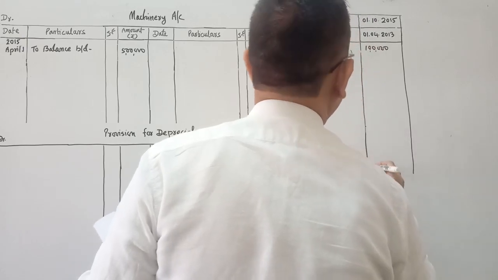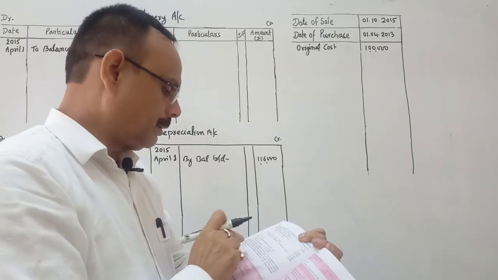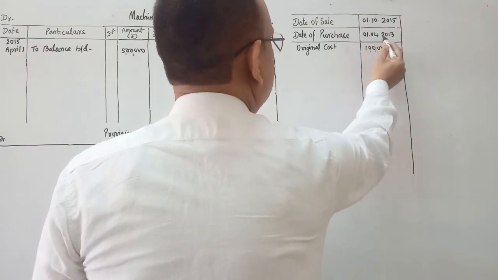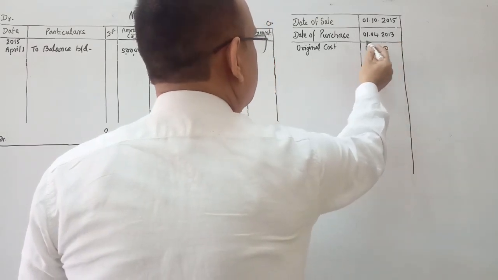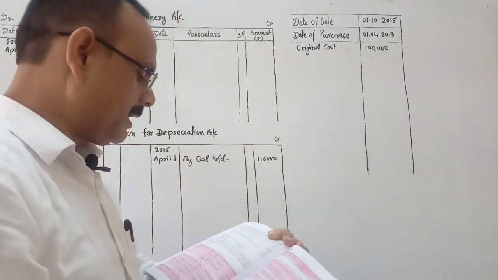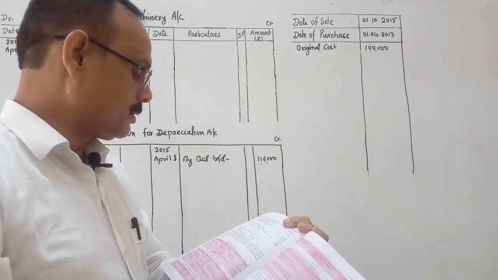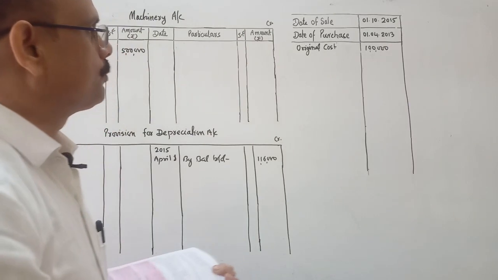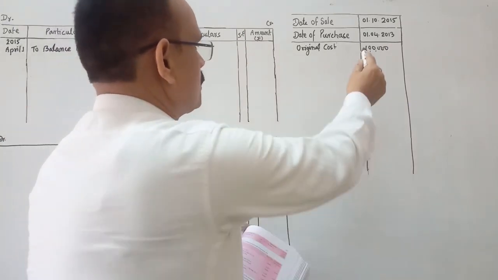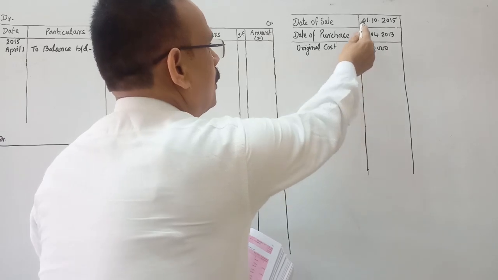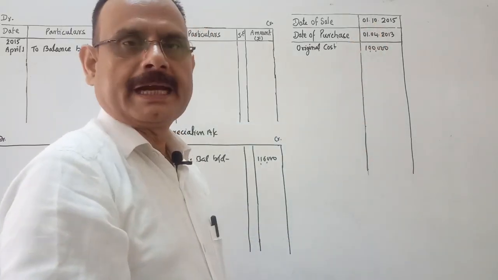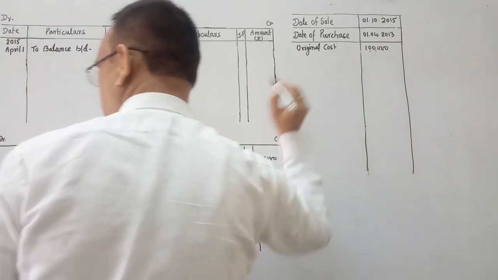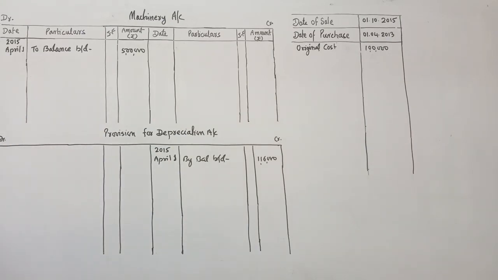The details are: a piece of machinery of rupees 1 lakh, purchased on 1st April 2013, was sold on 1st October 2015, and the rate of depreciation is 20% per annum on diminishing balance method. So we will find out the profit or loss on sale of machine.